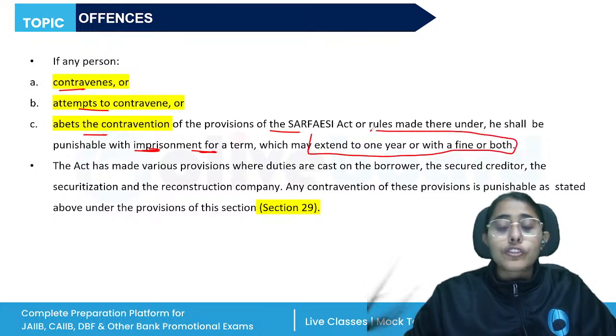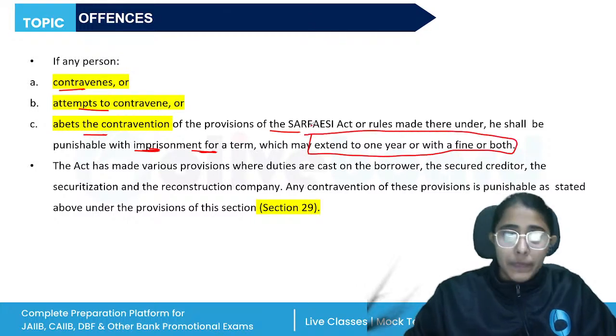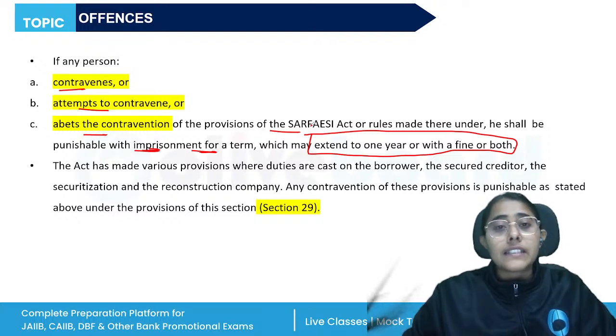So earlier, before the amendment, the imprisonment provision was not there, right? But now this contravention, non-compliance, has been made punishable with imprisonment for a term extending to 1 year, or a fine can be imposed, or both can also be imposed.